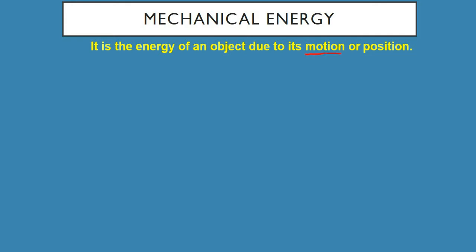So pag sinabi nating motion and position, they are always intertwined with each other. Pag sinabi po nating intertwined, they are always together. So lagi silang pinagsasama. So kapag sinabi mong motion, sinasabi mo din yung position. Kung hindi parate, maybe most of the time. Pero ano bang ibig sabihin ng motion kasi? So basically, pag sinabi po nating motion, it is also known as the movement. So when I say movement in Tagalog, gumagalaw ka. So, ibig sabihin, pag sinabi nating mechanical energy, it is your energy when you are moving.